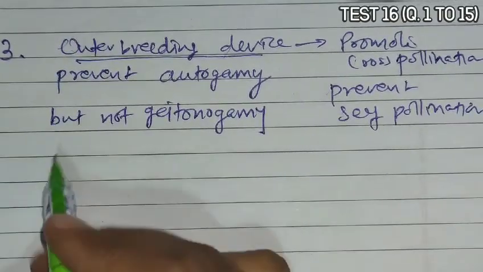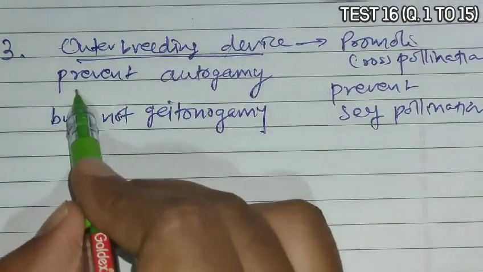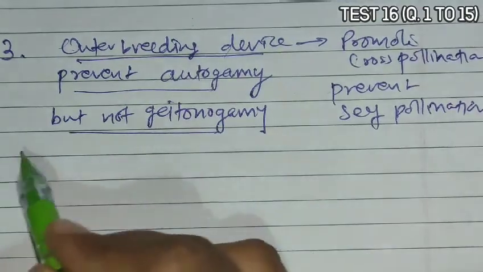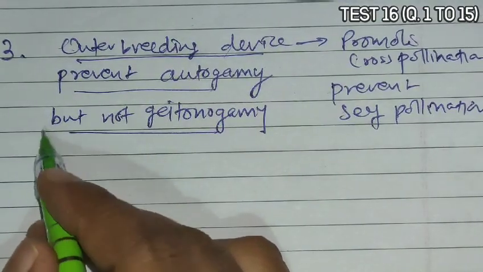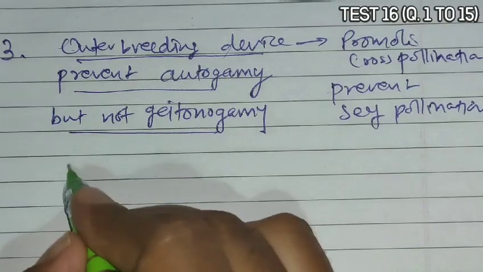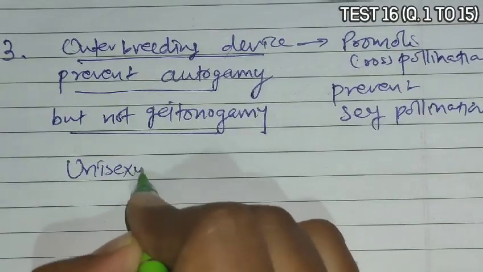So the type of outbreeding device which prevents autogamy but not geitonogamy is unisexuality.